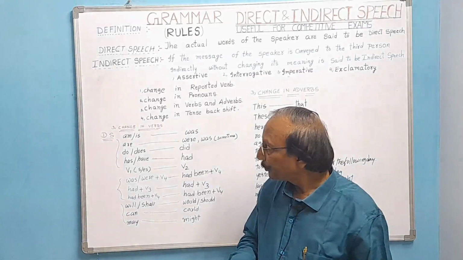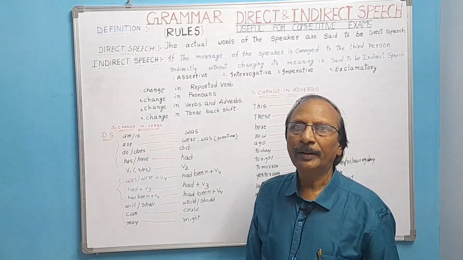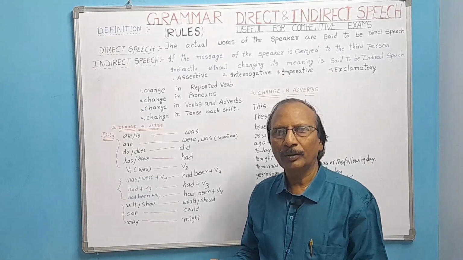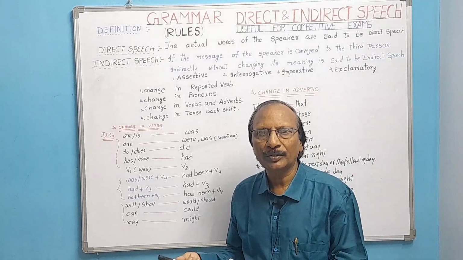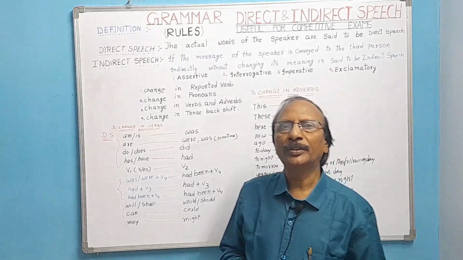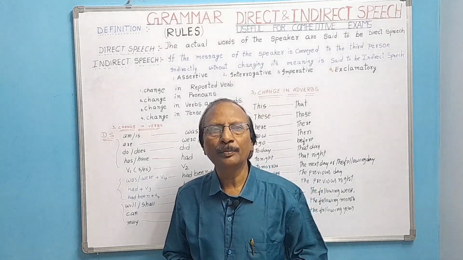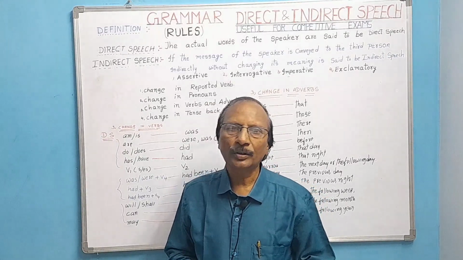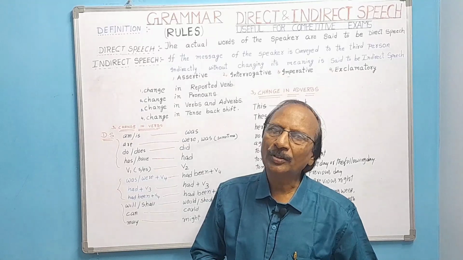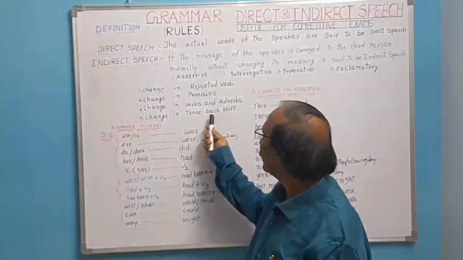Now let us see the fourth point, change in tense, back shift. Simple present will be changed into simple past, present continuous will be changed into past continuous, present perfect will be changed into past perfect. In the same way, past tense also. If it is simple past, it will be changed into past perfect. If it is past continuous, it will be changed into past perfect continuous. In this way, we have to change in tense, back shift.